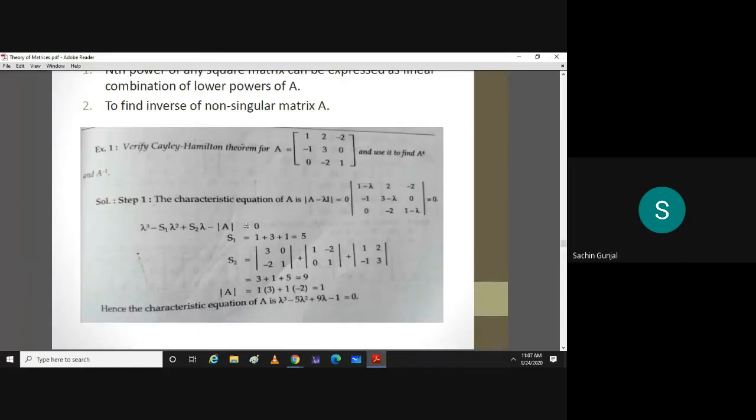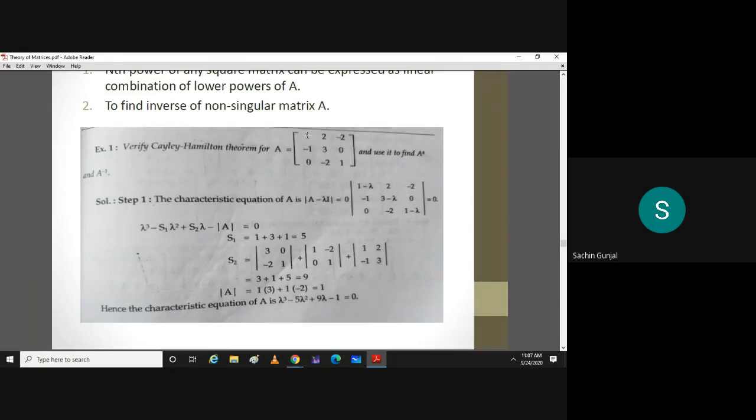So first of all, you need to find its characteristic equation. So for a 3 by 3 matrix, what is the characteristic equation? Lambda cube minus S1 times lambda square plus S2 times lambda minus determinant of A equal to 0, where S1 is trace of A, that means 1 plus 3 plus 1, that is 5. S2 is the sum of minors of diagonal elements.